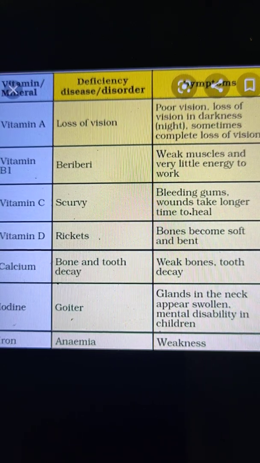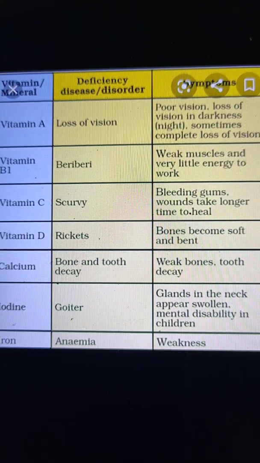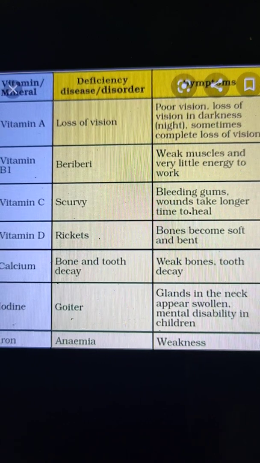Because hemoglobin carries oxygen from the lungs to the different parts of the body through the blood, blood is also necessary for our body. And iron is responsible for the formation of blood, so we must include the sources of iron in our diet. All right, so this is all about the vitamins and mineral deficiency diseases.